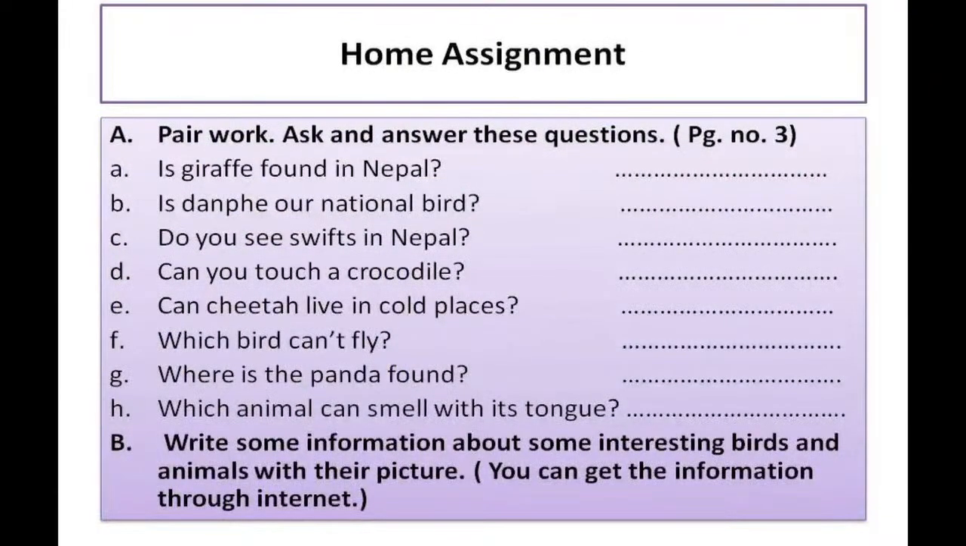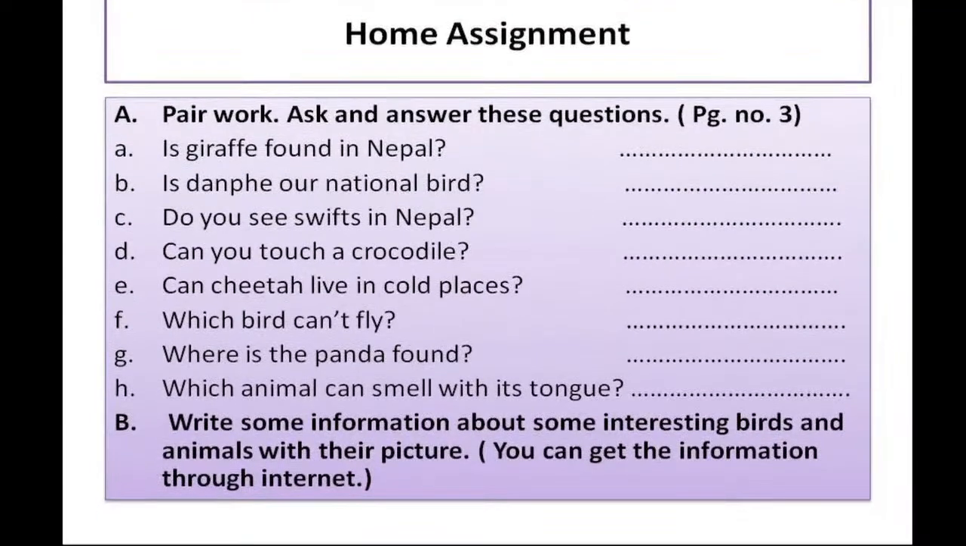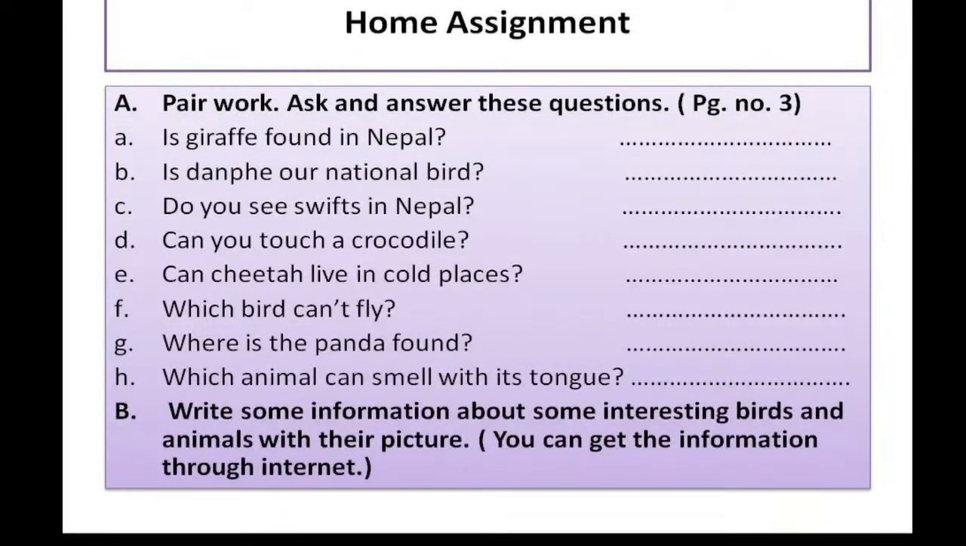Okay, now here is the home assignment. A number, it is mentioned on page number 3 of your textbook. Actually it is pair work, but as you are at home and we cannot do pair work, I guess you can answer these questions, isn't it? Now A number, is a giraffe found in Nepal? You have to give the answer either yes or no, but that should be correct.